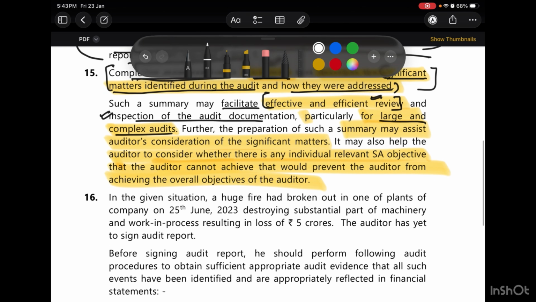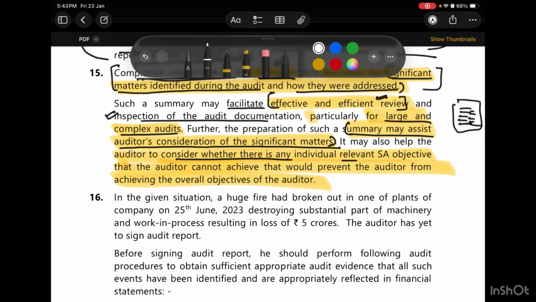Then preparation of summary. Yes, so this is very important, that a preparation of summary will assist the auditor's consideration of significant matters. So if he has to prepare a summary, then he will also revisit or consider the significant matters that he discussed. It may also help the auditor to consider whether there is any individual relevant SA objective which he has not fulfilled or he could not achieve, and which will prevent him from fulfilling overall objectives. So whenever he is preparing a summary, he will also come across any of the objectives of an SA which he was not able to fulfill, which again will further prevent him from fulfilling the overall objective of audit.